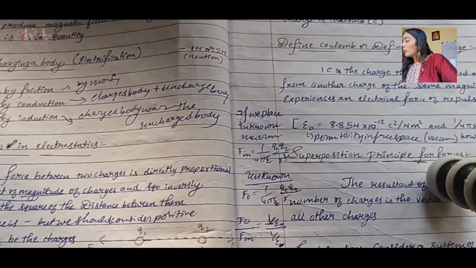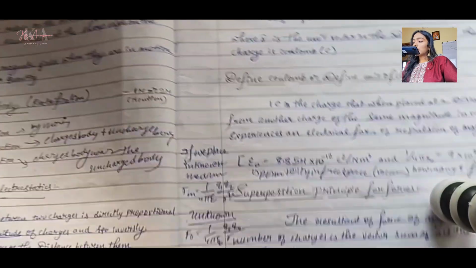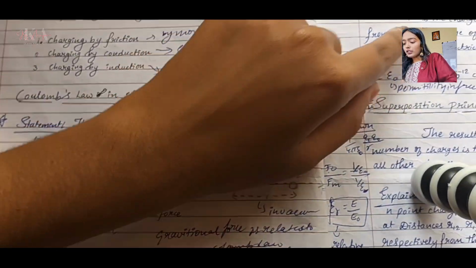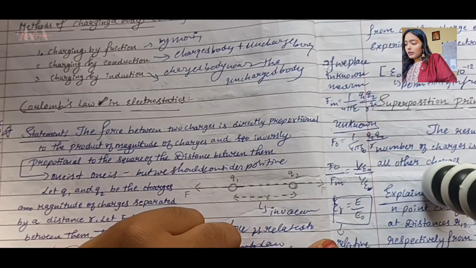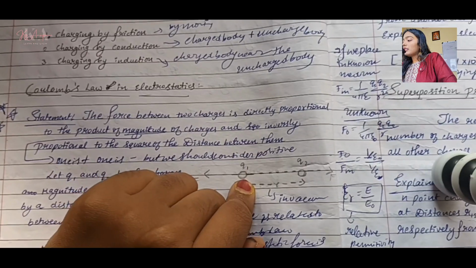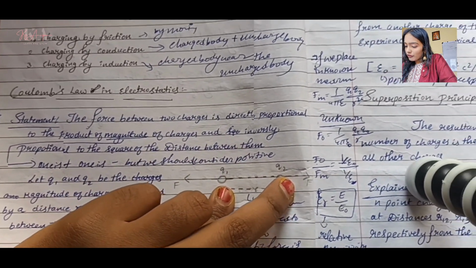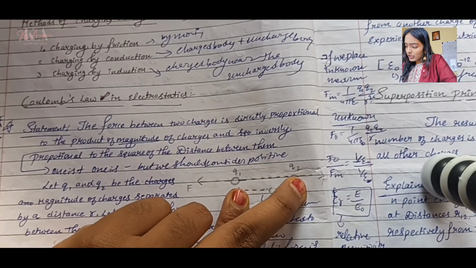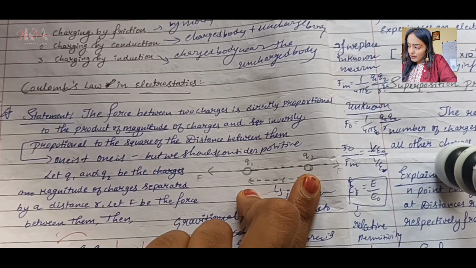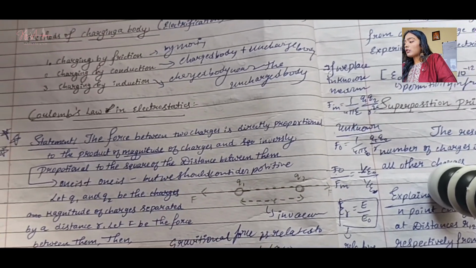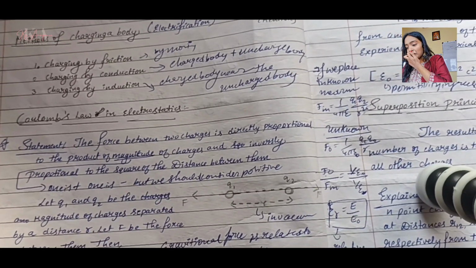So 1 coulomb of charge when placed at a distance of 1 meter. What do you mean by that? 1 coulomb of charge means, basically, 1 coulomb is a charge value. Let's say this is 1 coulomb of charge, placed at a distance of 1 meter from another charge of the same magnitude in vacuum, meaning both have the same magnitude. What is magnitude? Basically the same level of charge, you can say.